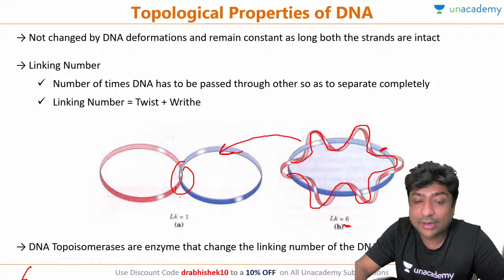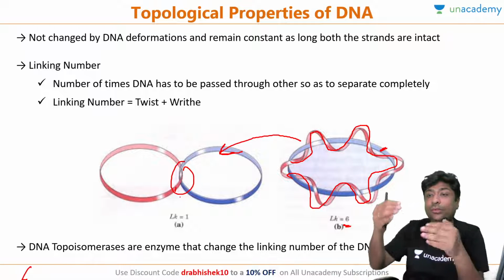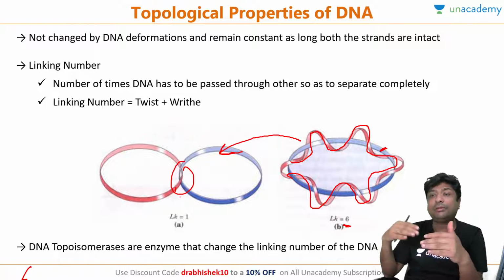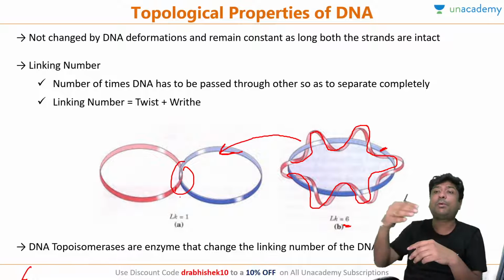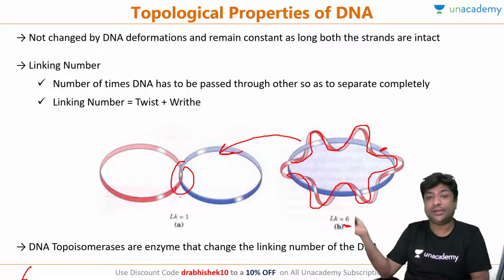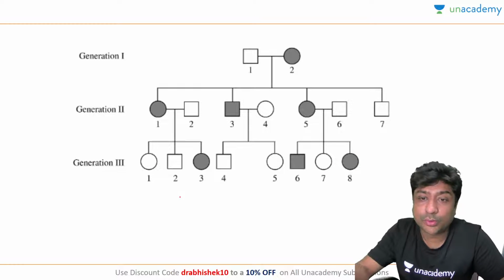Topoisomerases are enzymes that change the linking number. If you induce negative supercoiling, the linking number will decrease, and if you induce positive supercoiling, if there is more supercoiling, the linking number will increase. So this is the function of topoisomerase.